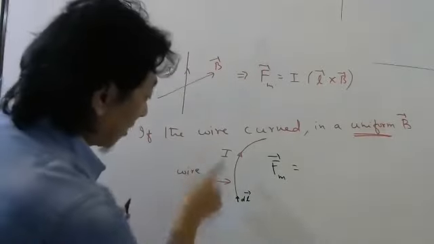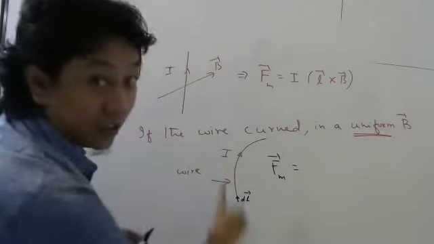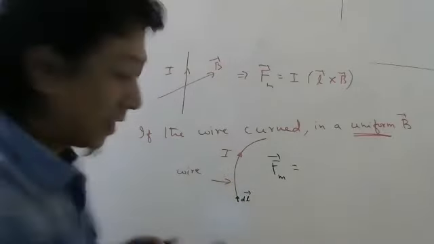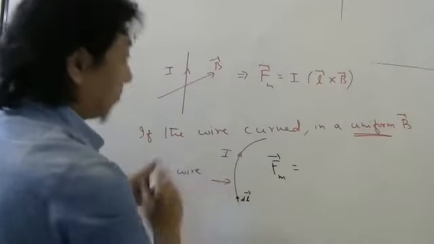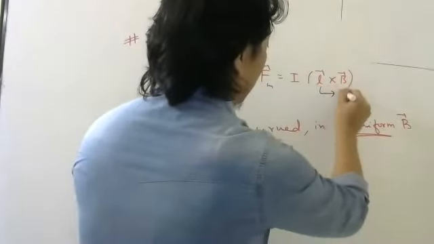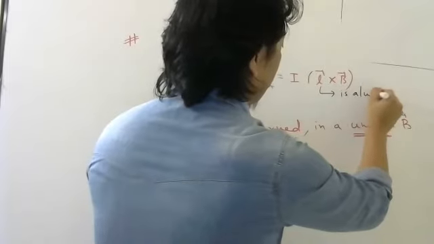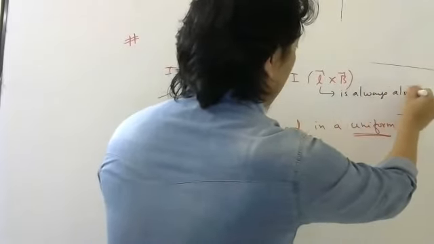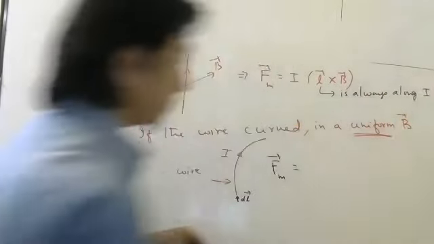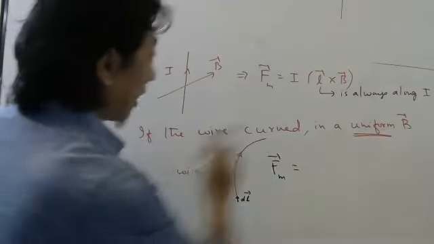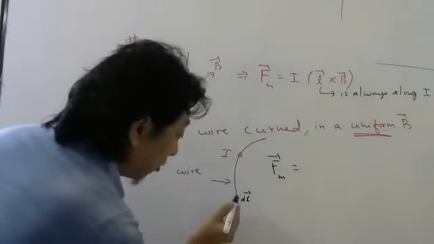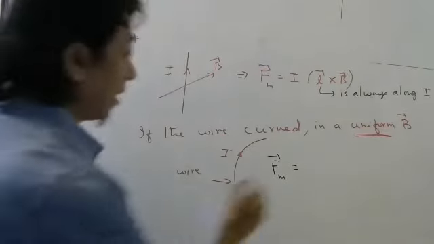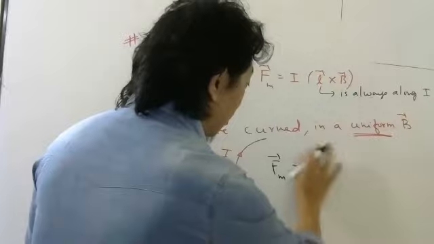So when the current was here, it was moving this way or not? Current moves in the wire only. So since current was like this, DL bar, this length vector is this way. Please remember, this length vector is always along current. So I cannot apply this formula for the whole wire. I know that. But for a small piece, I can apply. So I can write force on this small piece.